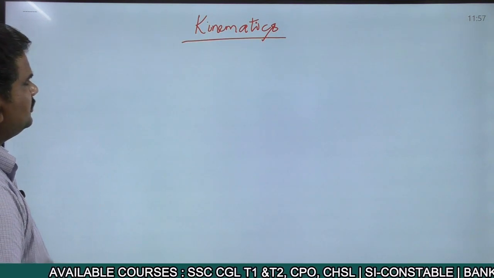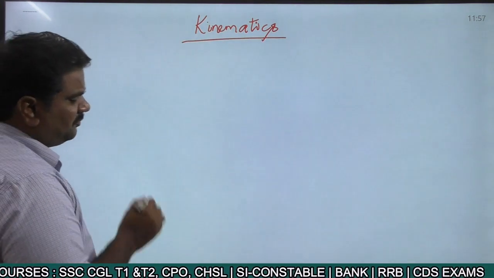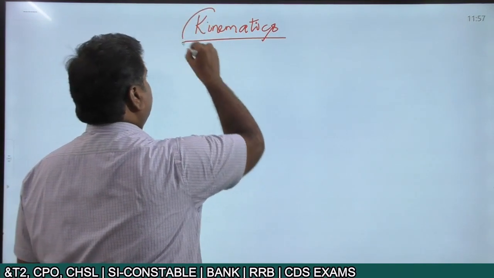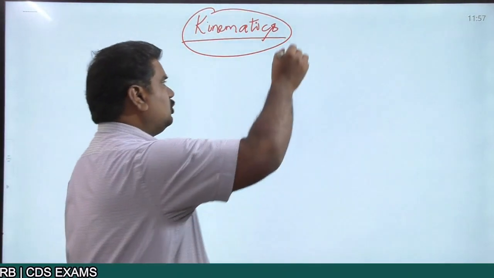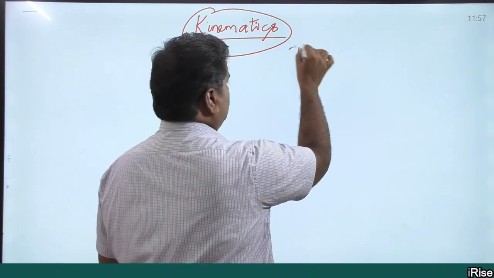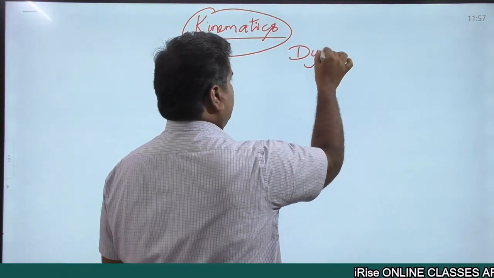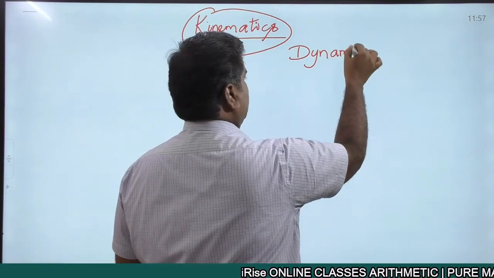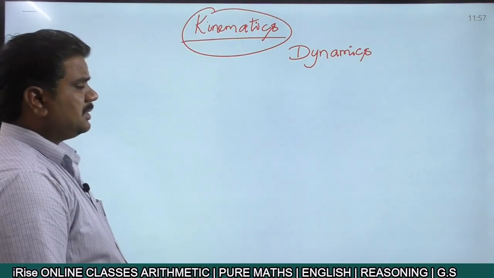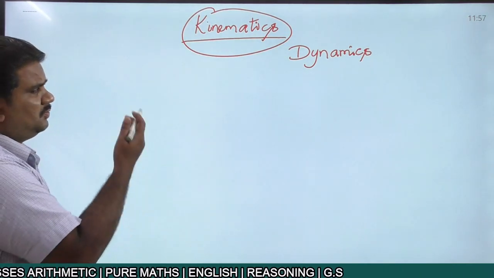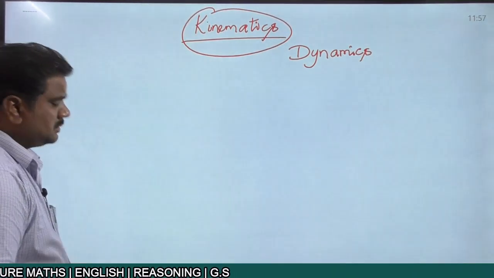So when talking about kinematics, first and foremost, what is the meaning of the word kinematics? Right. So when talking about mechanics, we talk about two different words. One is kinematics, the other one is dynamics. Kinematics as well as dynamics, these are the two different branches of mechanics which we'll discuss.